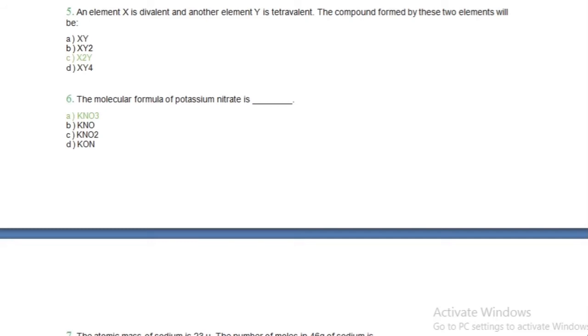This question I found in most of the online examinations that I conducted in the session 2020 and 21. And these are the questions that I have got in my second term exams. That's why I'm sharing these with you guys. Okay, so the answer to this question will be X square Y. Okay, X square Y. Okay, next question.